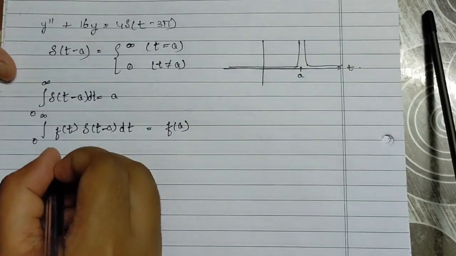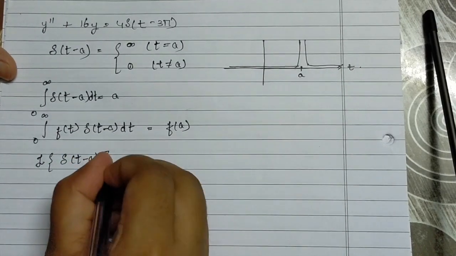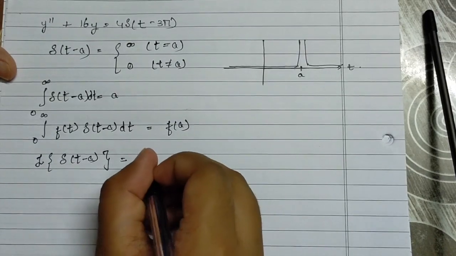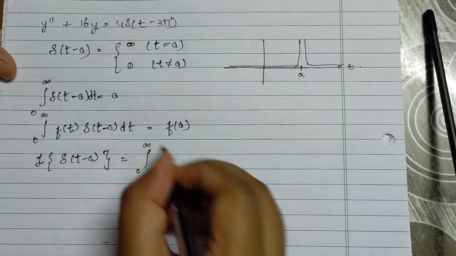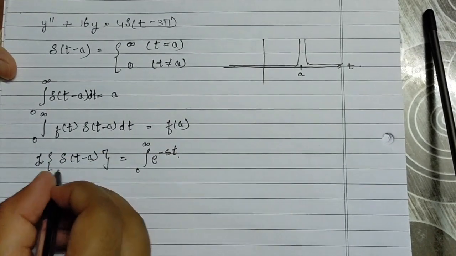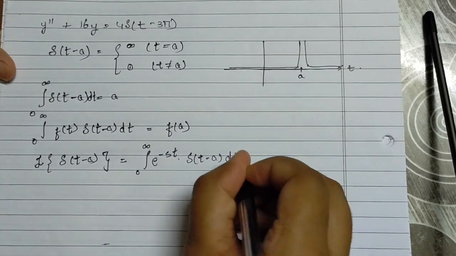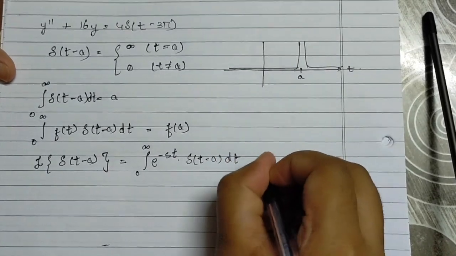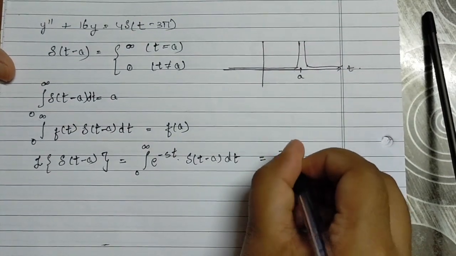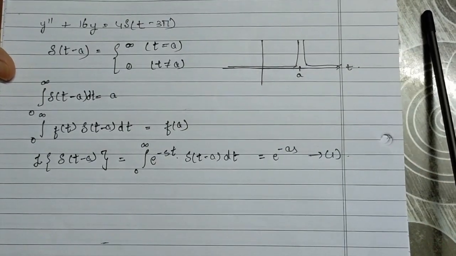So the Laplace transform of the delta function t minus a equals, by the definition of Laplace transformations, integral 0 to infinity e power minus st times f of t, which here is delta of t minus a, into dt, which equals f of a, which is e power minus as. This is one result which we will be using further down the problem.